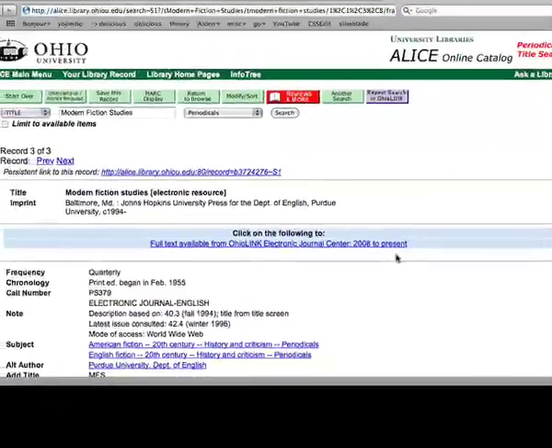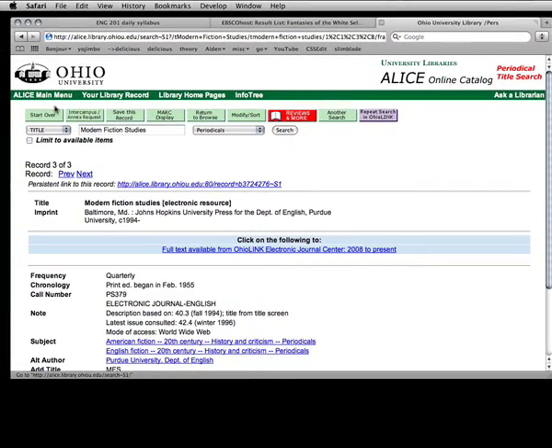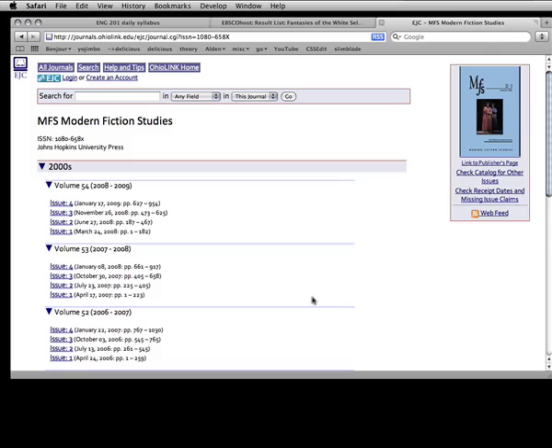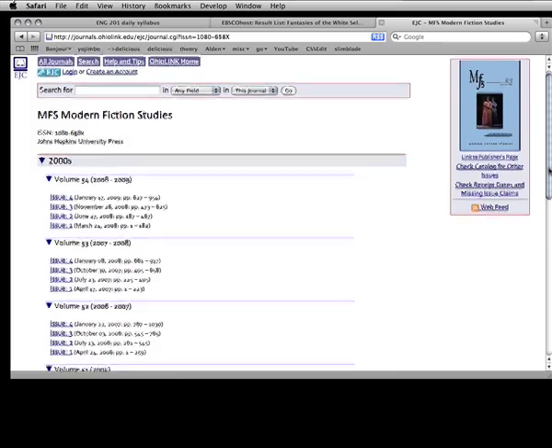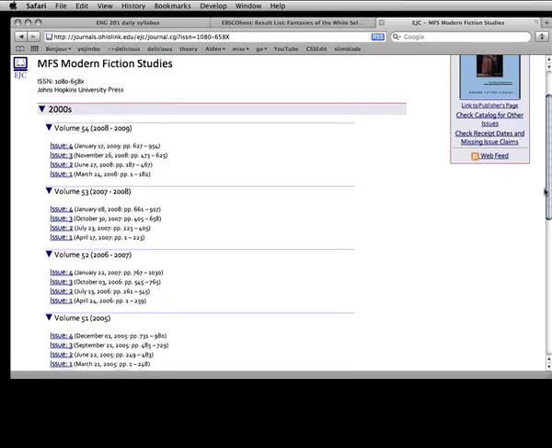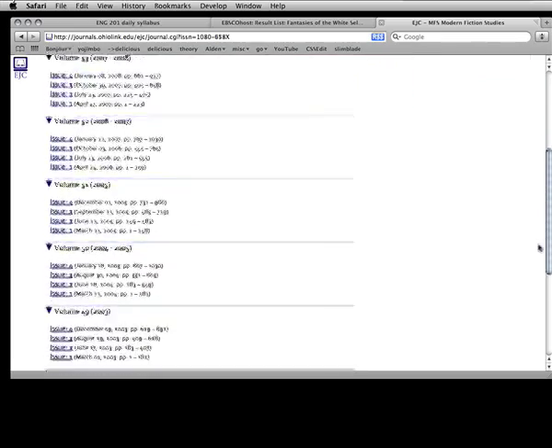The database that Alice has access to doesn't always correspond to the issues to which we have access as a university. So to check which journal articles I do have access to, I'm going to click on this link here. And as you can see, much more is available than simply 2008 to present.